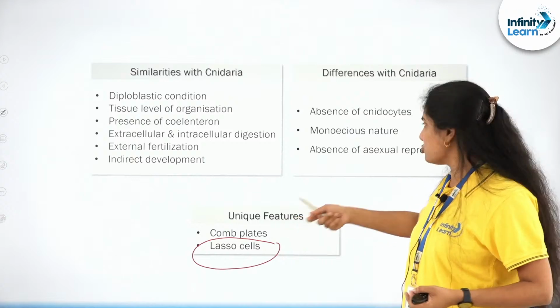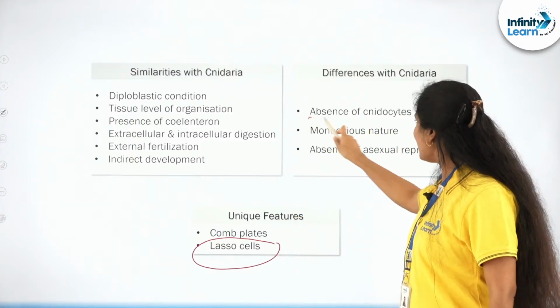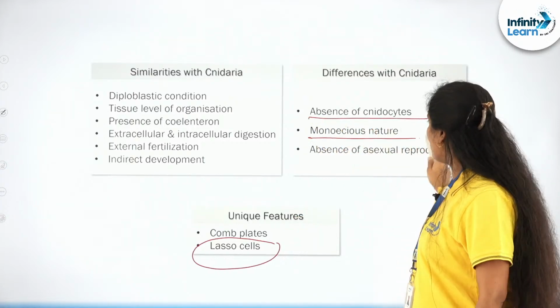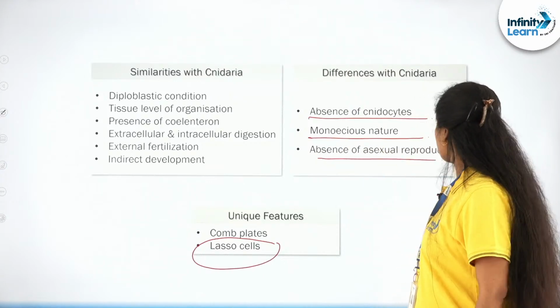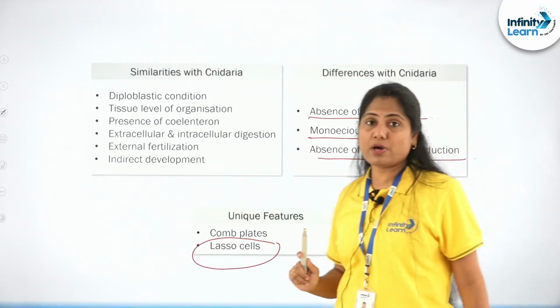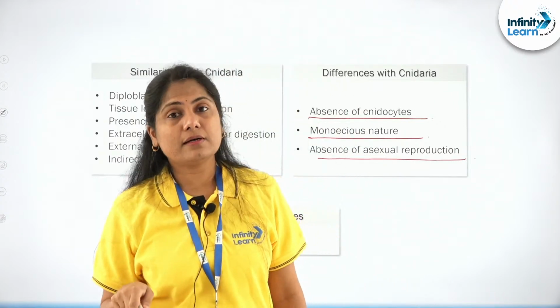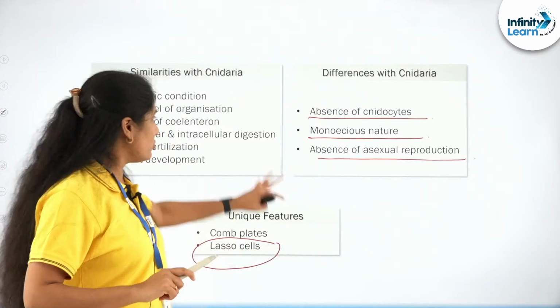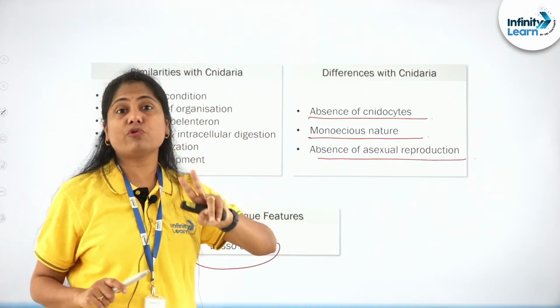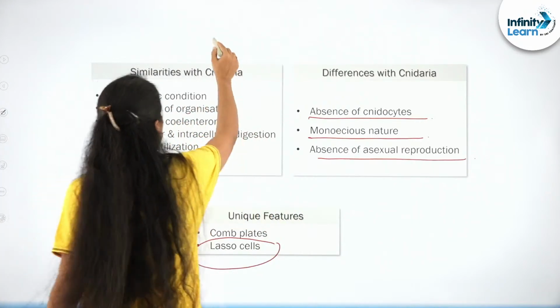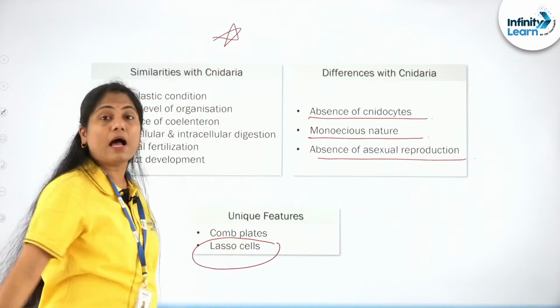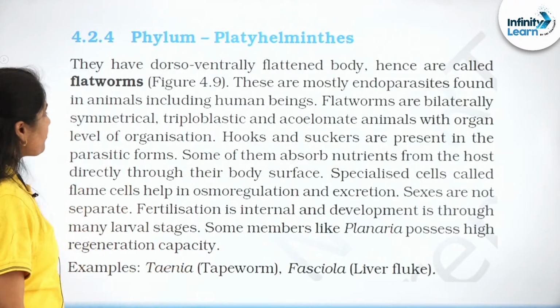Comb plates also, of course. So they do not have cnidocytes. They are monoecious in nature. There is an absence of asexual reproduction. Remember, they are reproducing only by sexual means. So this contrast comparison between these 2 phyla especially is important, based on which an MCQ can be asked at the NEET level.